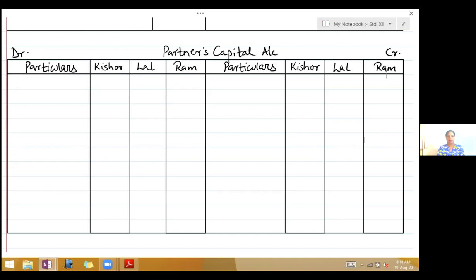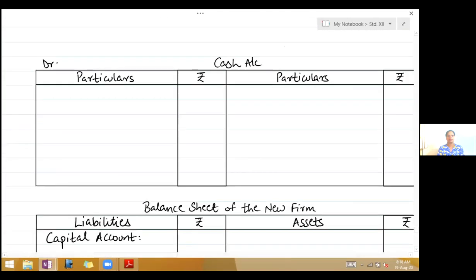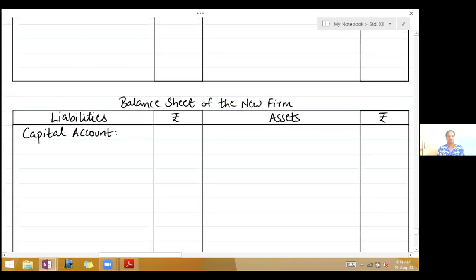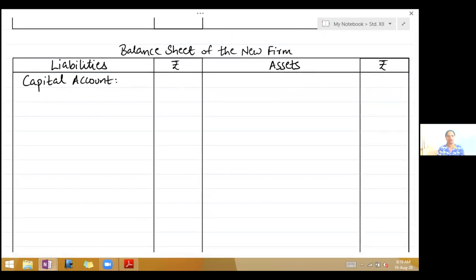Then we have bank account, because cash at bank is given. So draw bank account. And then draw balance sheet of the new firm. In the balance sheet, on the liability side, below capital account, write Kishore, Lal and Ram.